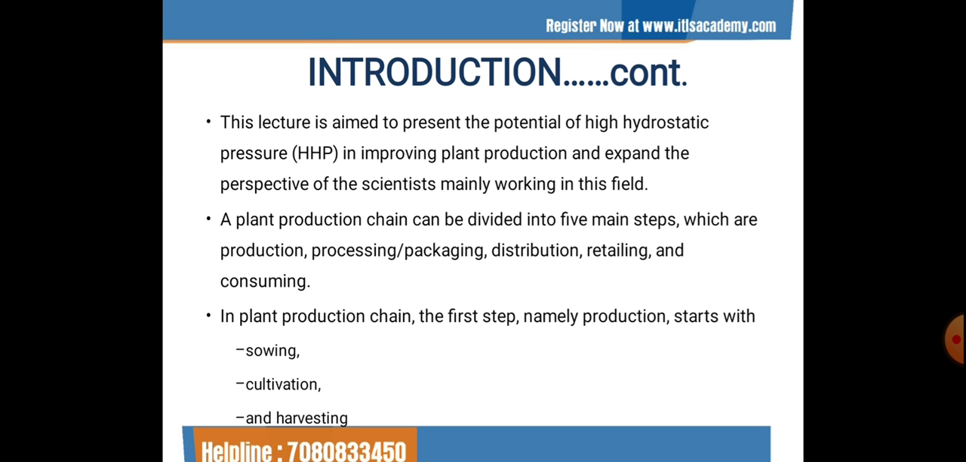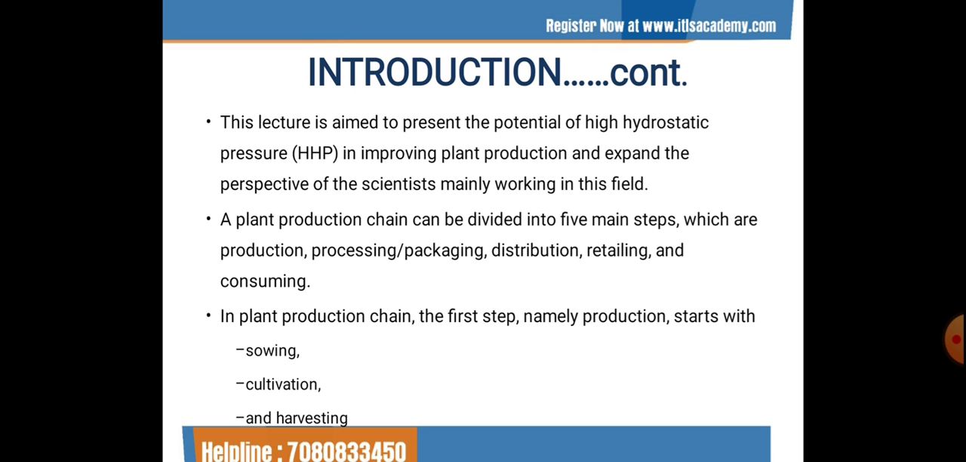Plant production chain is a typical food supply chain which is mostly known as farm to fork production. A plant production chain can be divided into five main steps, which are the production, processing or packaging, distribution, retailing, and consuming. In this chain, the first step, namely production, starts with the sowing, cultivation, and harvesting. These three steps are the most important steps in improving plant production. Thus, we need to analyze these steps in detail.